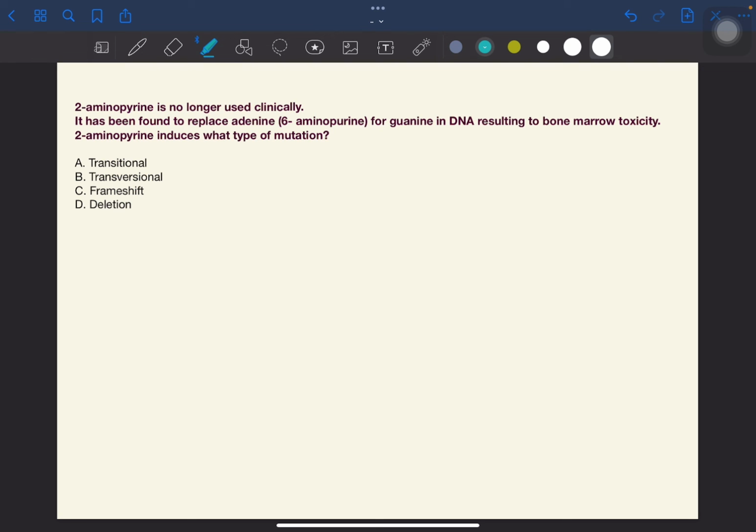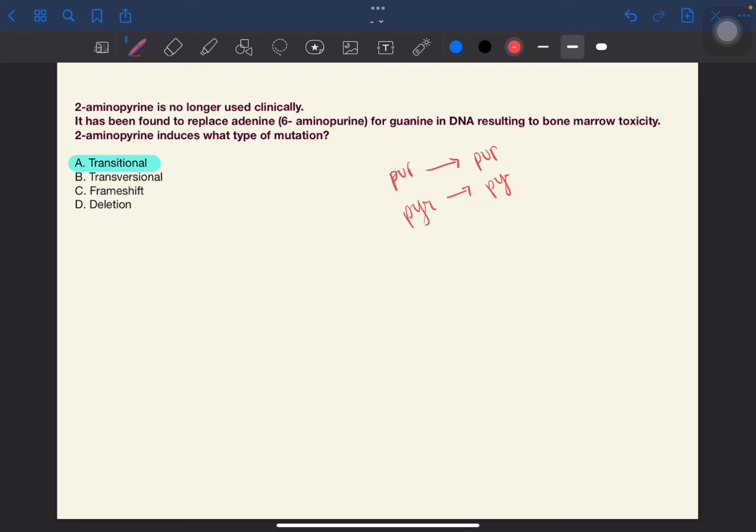2-aminopyrine is no longer used clinically. It has been found to replace adenine for guanine in DNA, resulting to bone marrow toxicity. 2-aminopyrine induces what type of mutation? Okay, so the answer to this one is A, transitional.